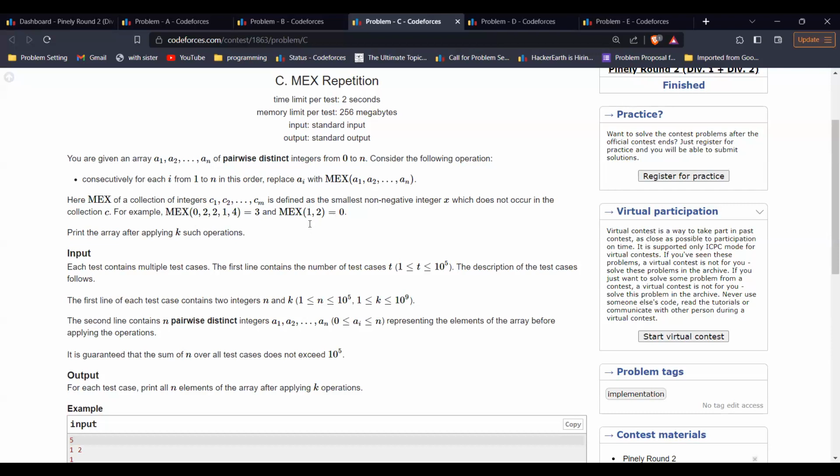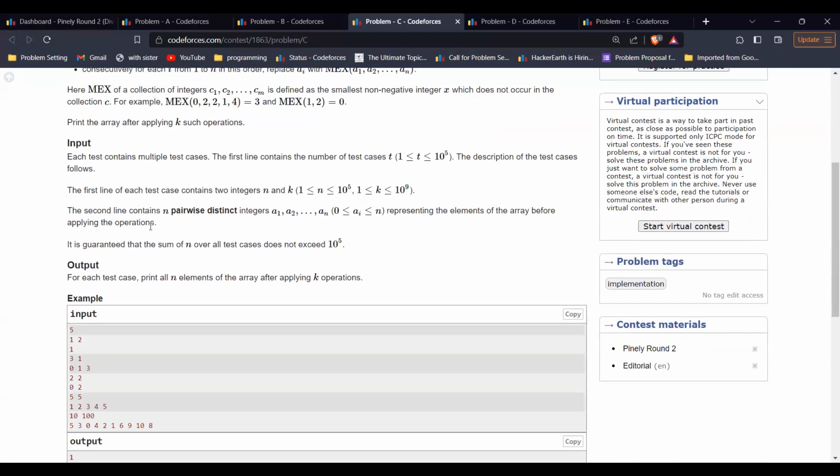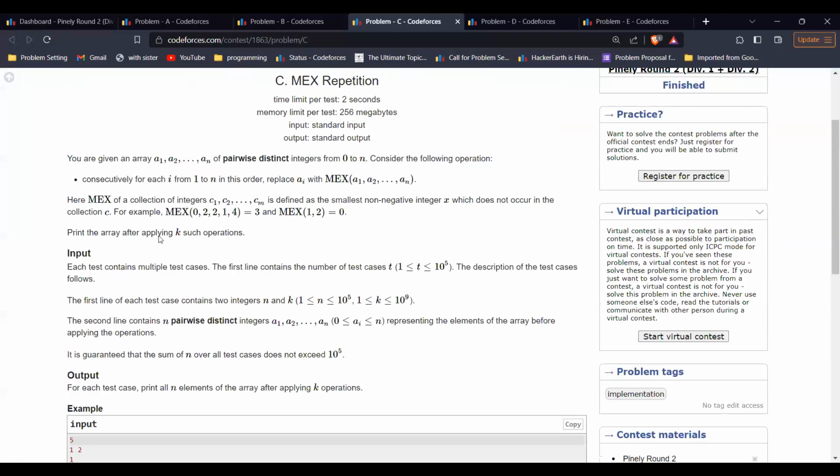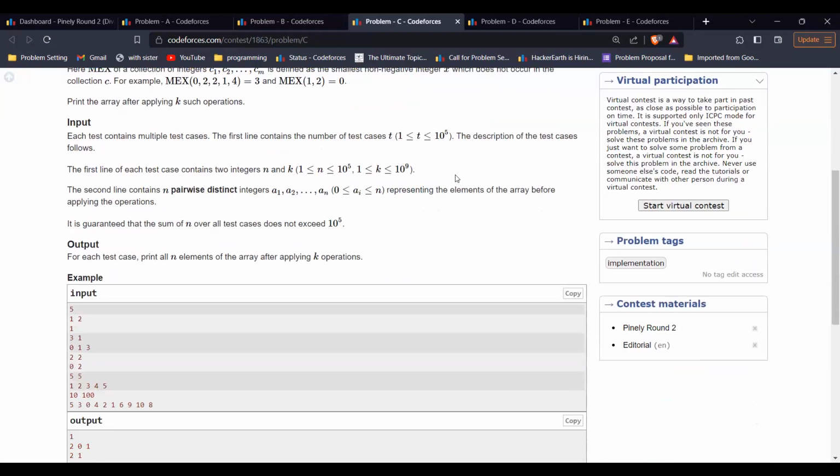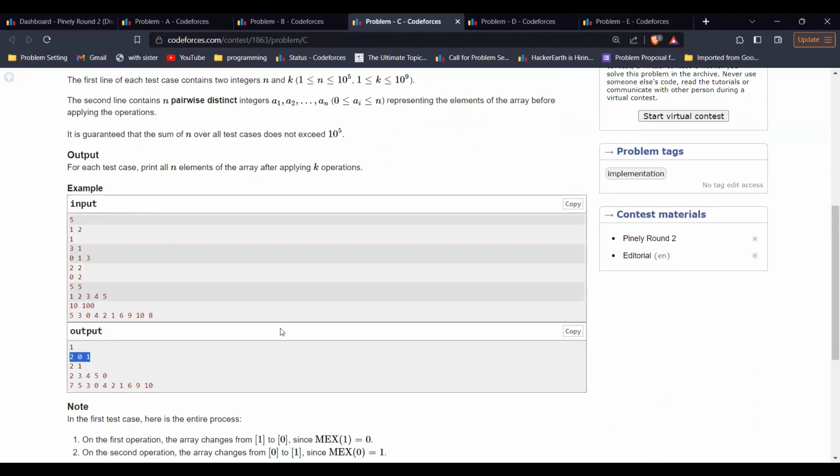We are also given an integer k, and after we have performed k of these operations, we have to print the final array. So first of all, is the problem statement clear to everyone?